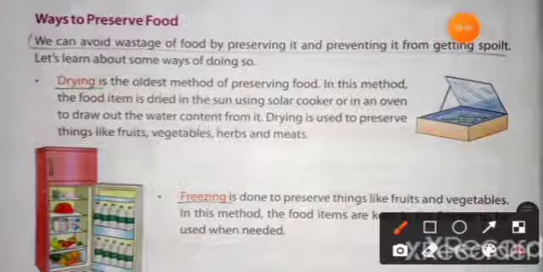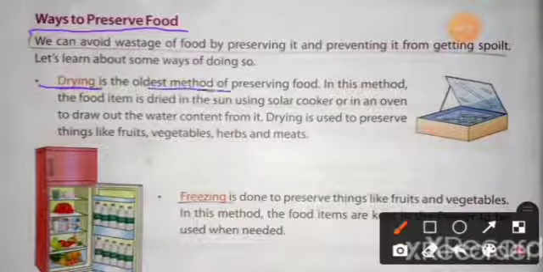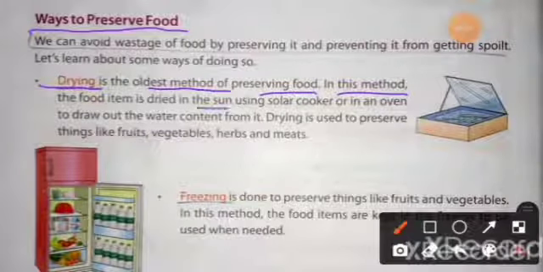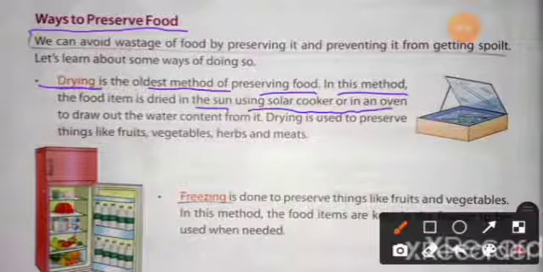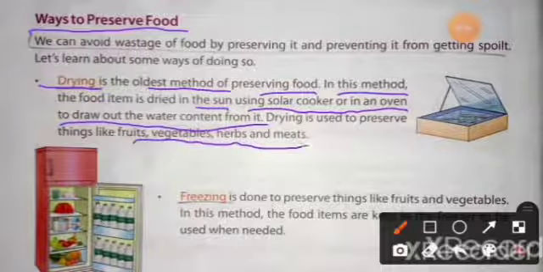The next subtopic is the ways to preserve food. We can avoid wastage of food by preserving it and preventing it from getting spoiled. Let's learn what these methods are. The first one is drying. Drying is the oldest method of preserving food. In this method, the food item is dried in the sun, using a solar cooker or in an oven, to draw out the water content from it. Drying is used to preserve things like fruits, vegetables, herbs and meats.